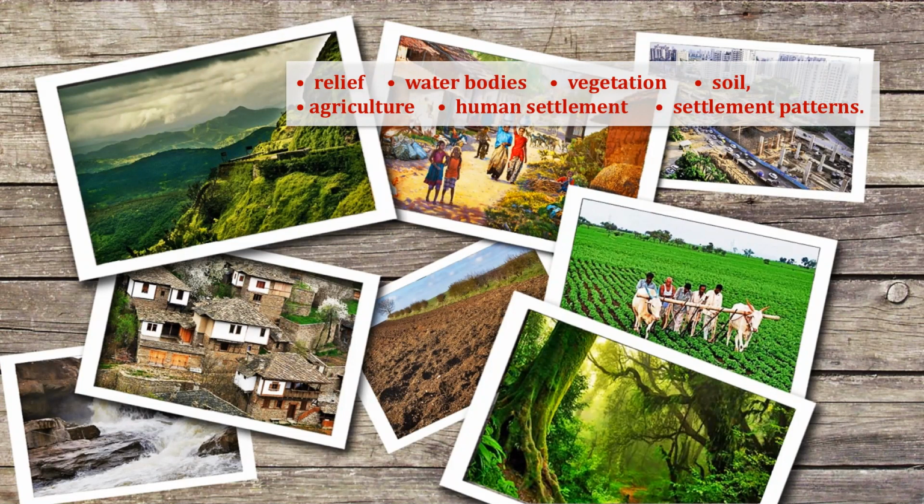Then agriculture, meaning agricultural pattern and crop types. Then human settlement, whether dispersed, compact, or nucleated. Several types of human settlements are there. Settlement patterns are also very important, which I already told you. You can observe this in this view.